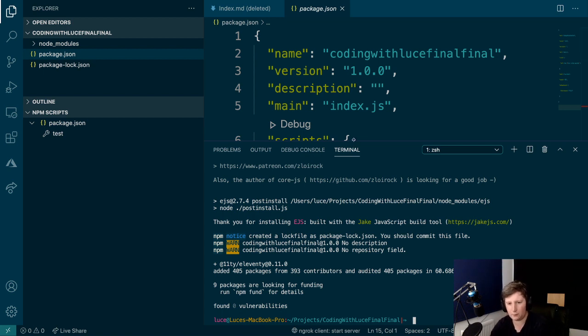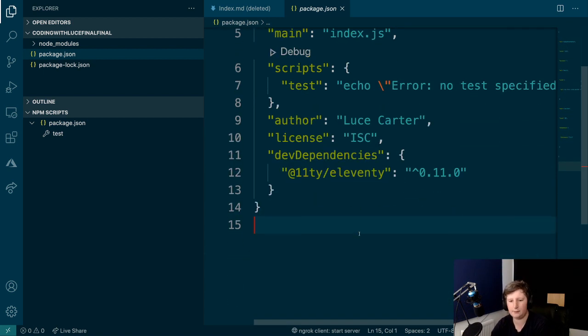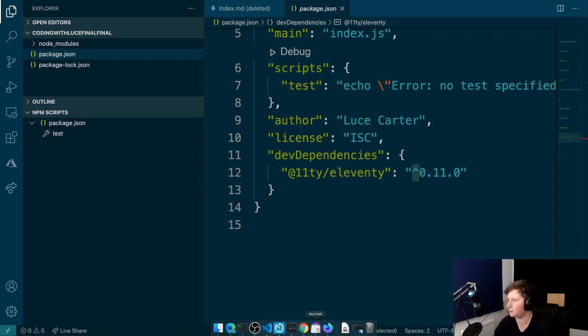And so what this will do is it should add, here we go, something called dev dependency. So now we have access to Eleventy. The latest version, which is what this hat means, is currently 0.11.0. So we've got that going for us, so that's cool.